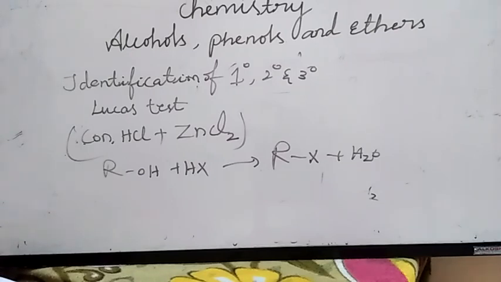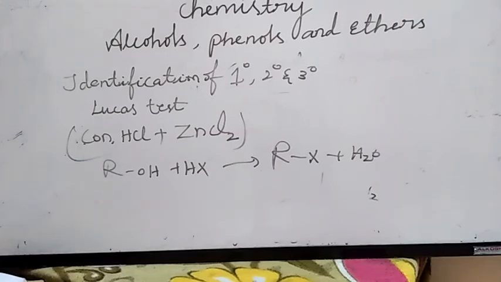In case of tertiary alcohol, turbidity is produced immediately, as they form halides easily.